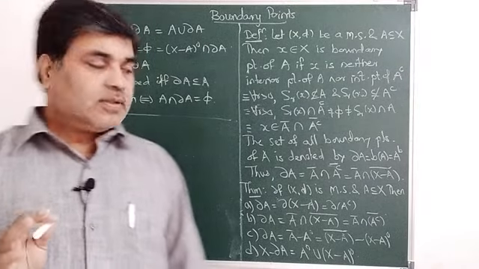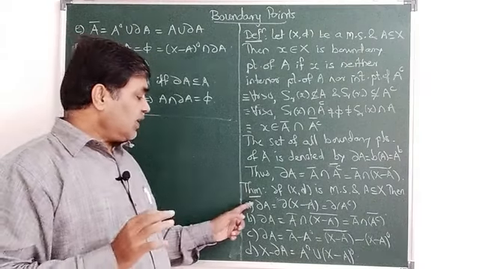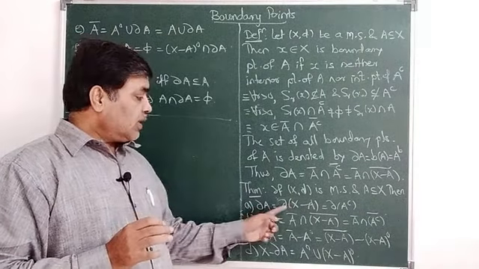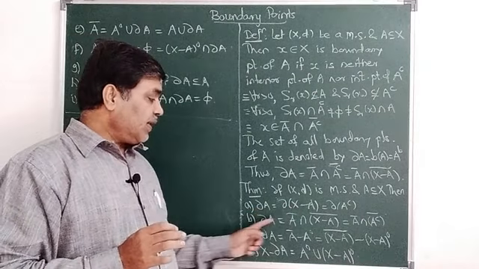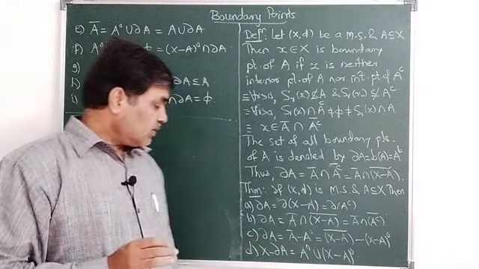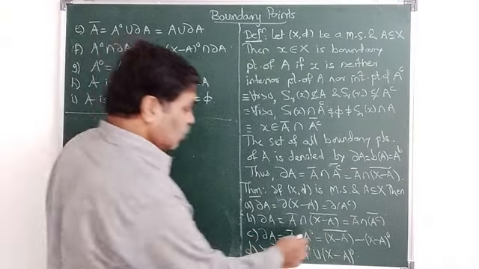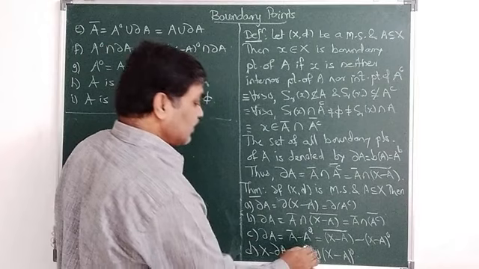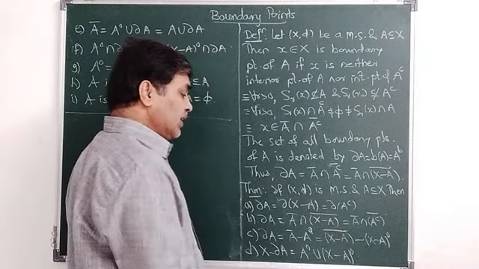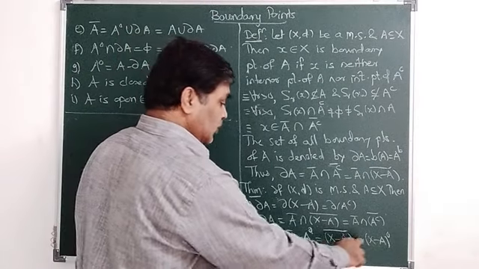Is it clear? So for a given set A, (a) ∂A is equal to ∂(X minus A). (b) ∂A is A closure intersection A complement closure. (c) ∂A is A closure minus A interior, which is X minus A closure minus X minus A interior, that is A complement closure minus